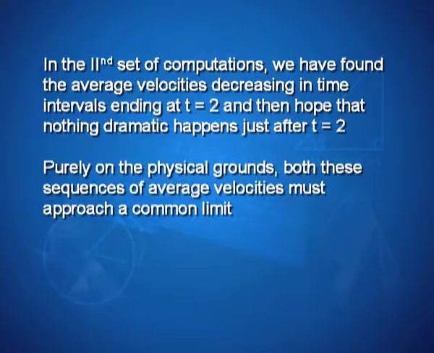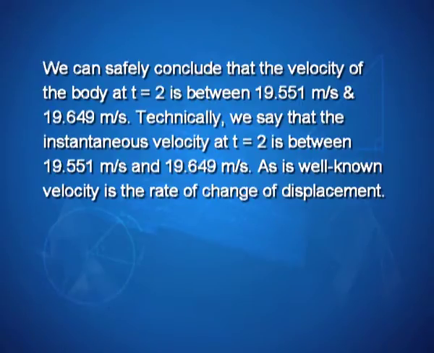Purely on physical grounds, both these sequences of average velocities must approach a common limit. We can safely conclude that the velocity of the body at t equal to 2 seconds is between 19.551 meters per second and 19.649 meters per second.